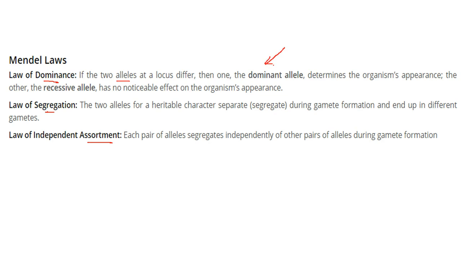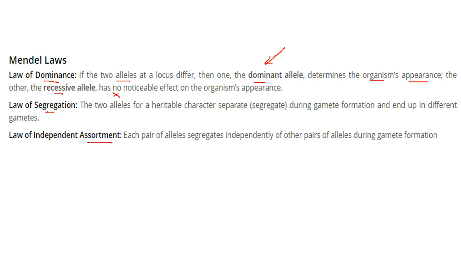There are two alleles, dominant and recessive. If the 2 alleles differ, then the dominant allele determines the organism's appearance. Who determines? The dominant allele. The other, which is the recessive allele, has no noticeable effect on the organism's appearance. This is the law of dominance.